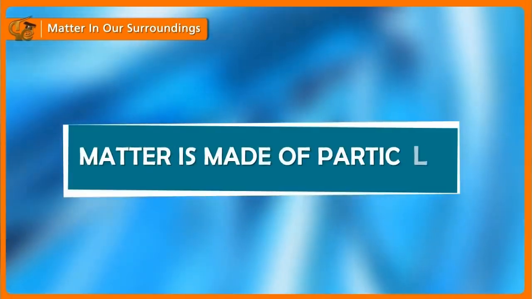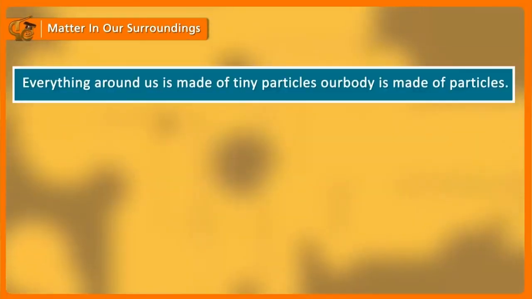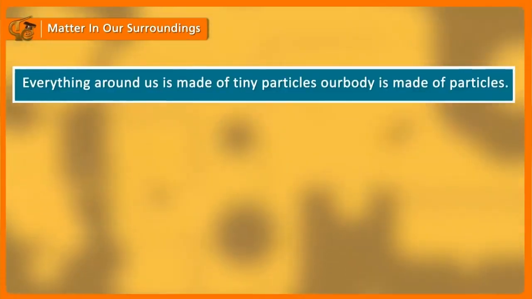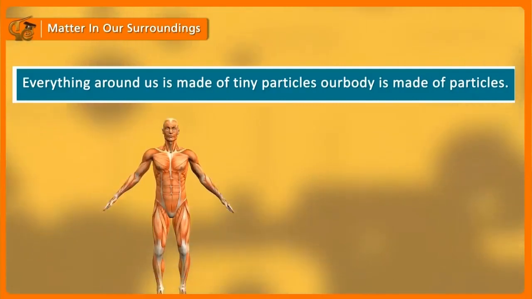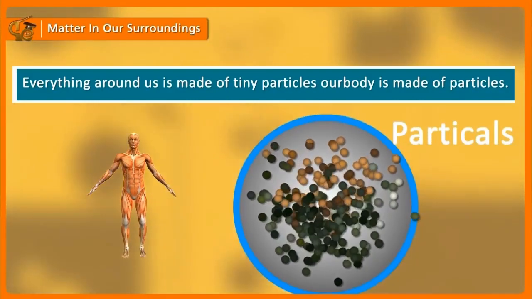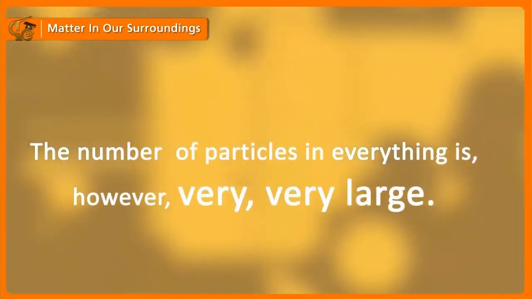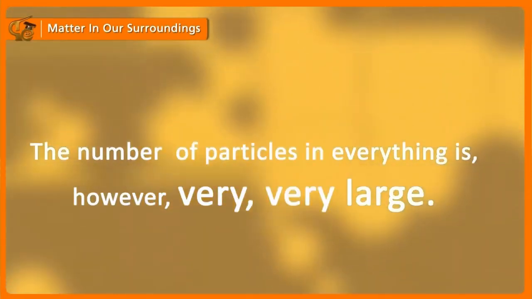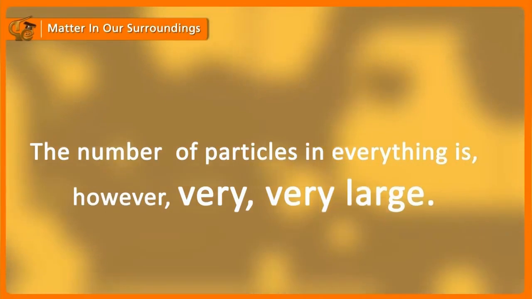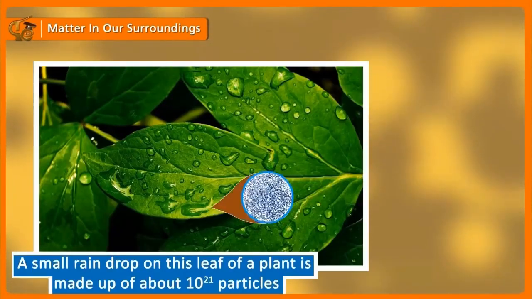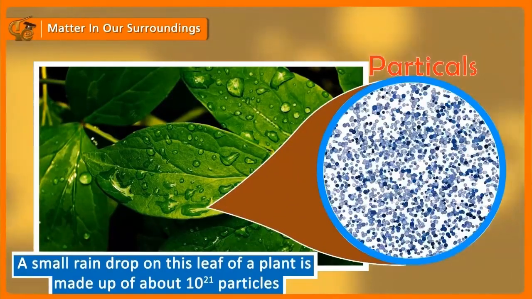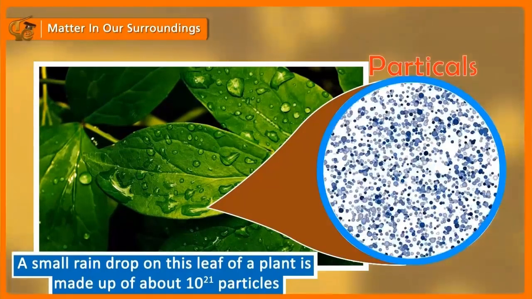Matter is made of particles. Everything around us is made of tiny particles. A body is made of particles. A chair is made of particles. The number of particles in everything is, however, very, very large. For example, a small raindrop contains about 10 to the power 21 particles of water in it.